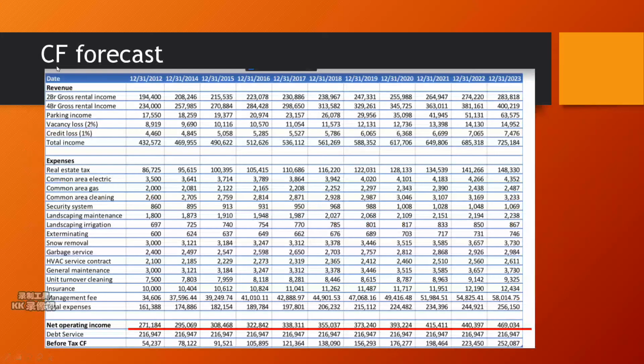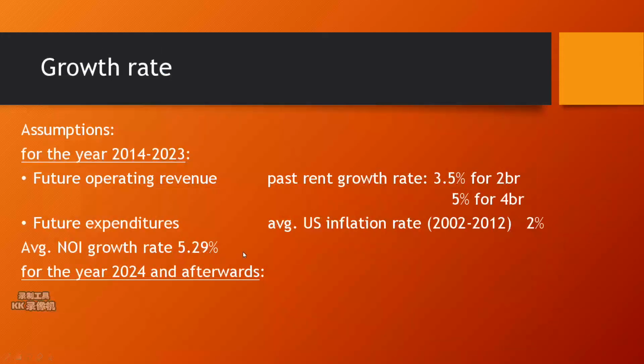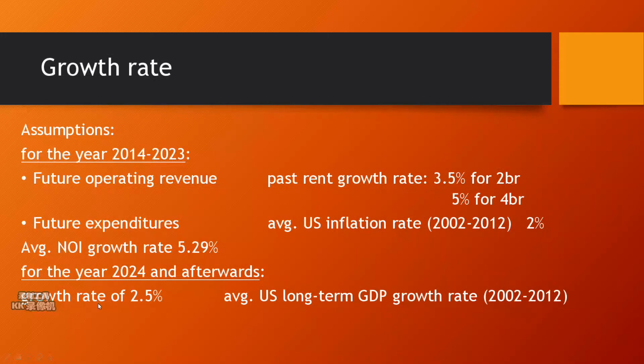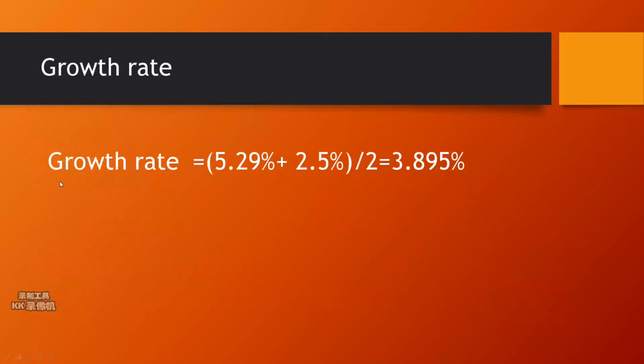Then we generate this cash flow forecast form. This is our net operating income. We could get an average growth rate, which is 5.29%. For the operation after this decade, we assume the growth rate will be lowered to 2.5% as the building depreciates. This is based on the US long-term GDP growth rate. So the growth rate is the average of both, which is 3.895%.